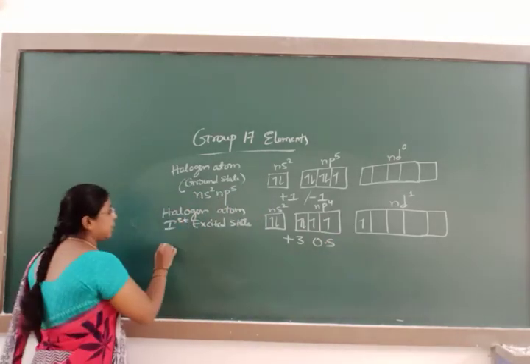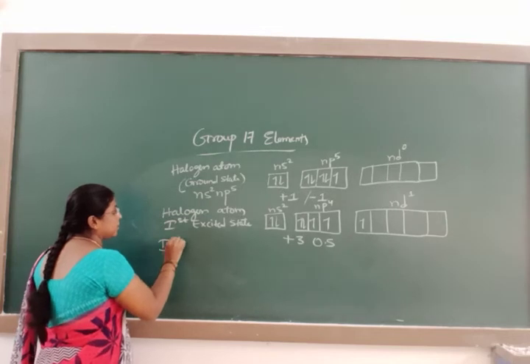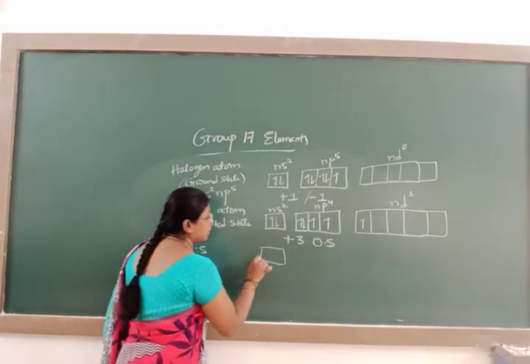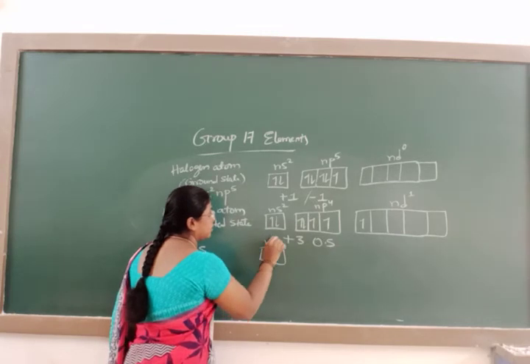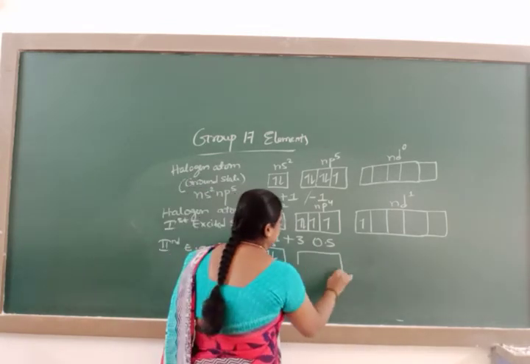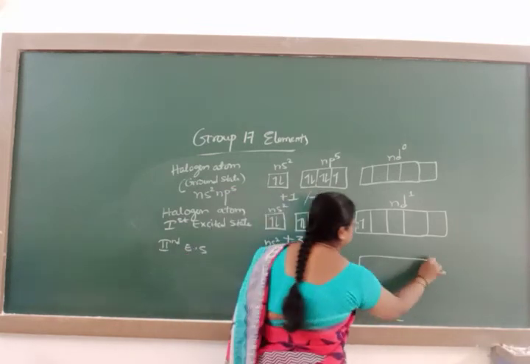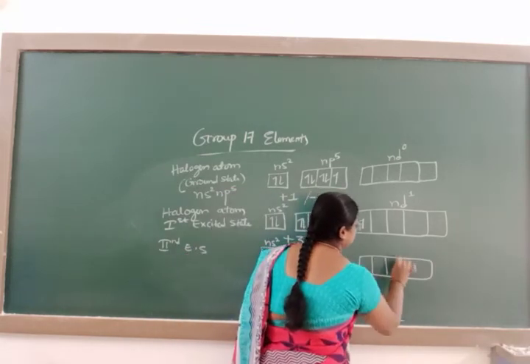The halogen atom in the second excited state: ns2 electrons remain as they are.